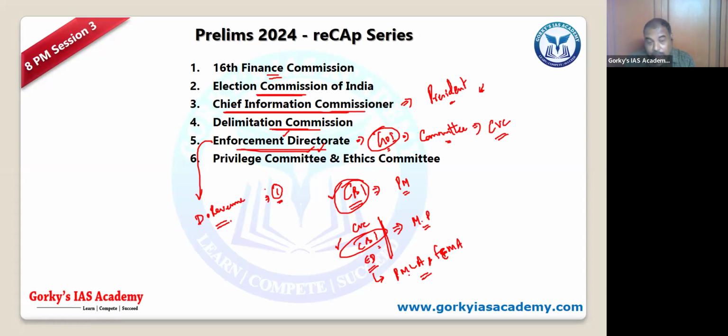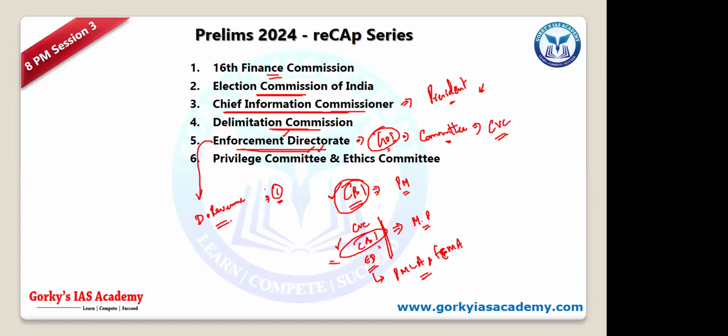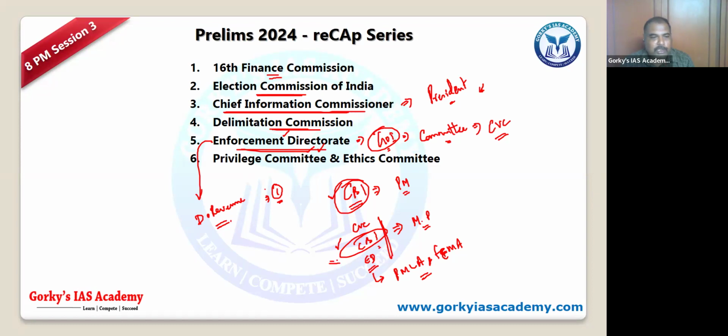Whereas the Serious Fraud Investigation Office goes under Corporate Affairs, corporate issues and the Companies Act basically come under that. COFEPOSA is not there now, so ED comes under only these two. Whereas the CBI works primarily under the Prevention of Corruption Act. But any other matter you give them, they will investigate. Any other crime can be investigated by the CBI if it is directed by the Union government or the courts.